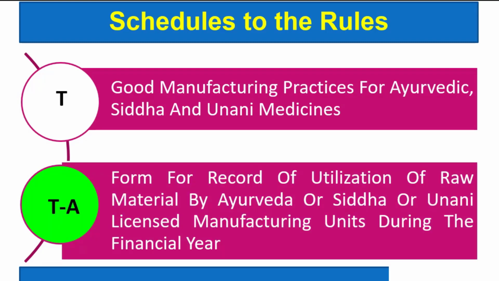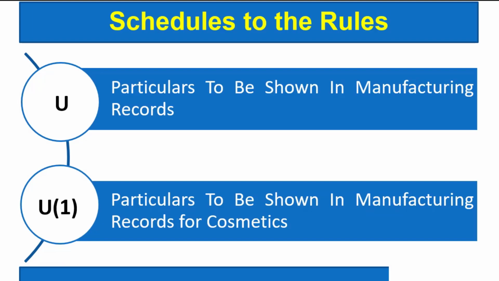Schedule TA gives the form for record of utilization of raw material by Ayurvedic, Siddha, Unani licensed manufacturing units during the financial year. So how much of this raw material is used and record is to be kept, and for that the form is given in Schedule TA.